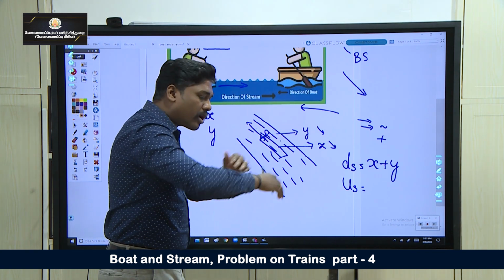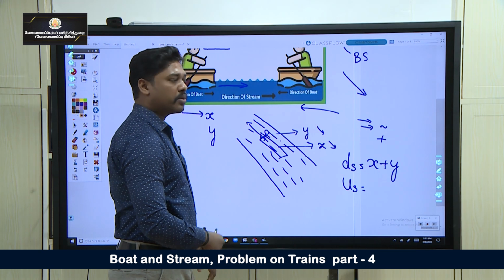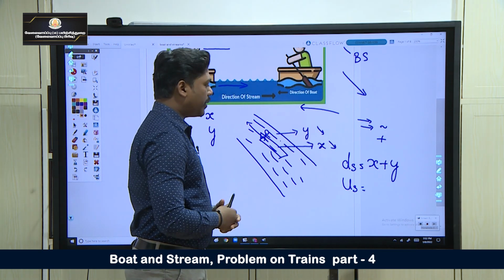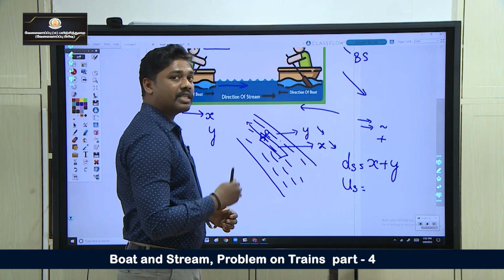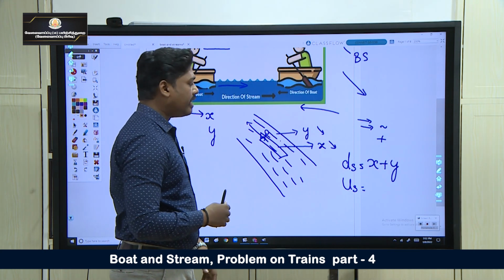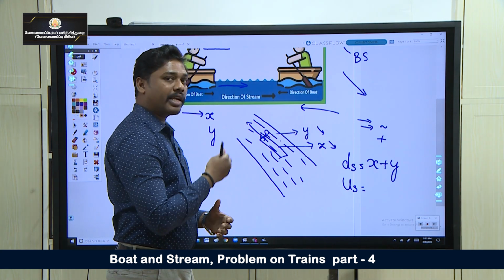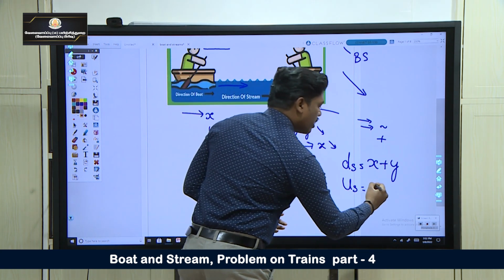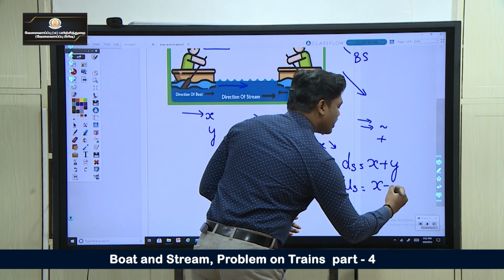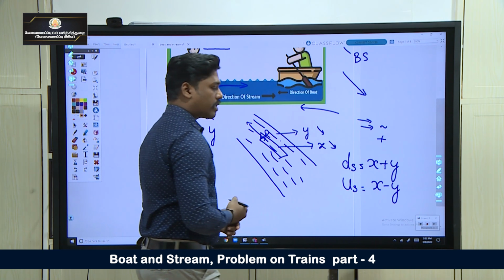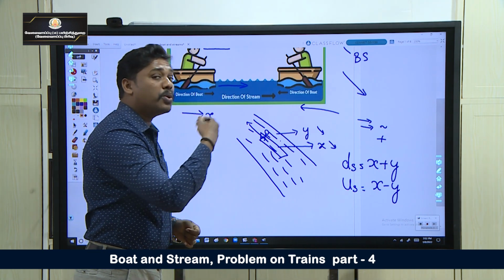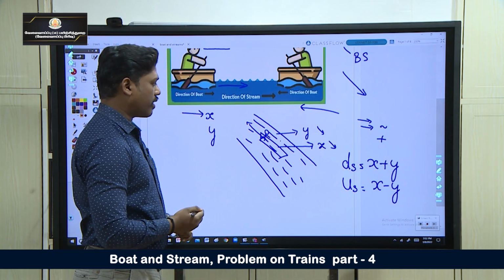Downstream is going along the water. When he is coming against the water, his speed is reduced, which means x minus y.